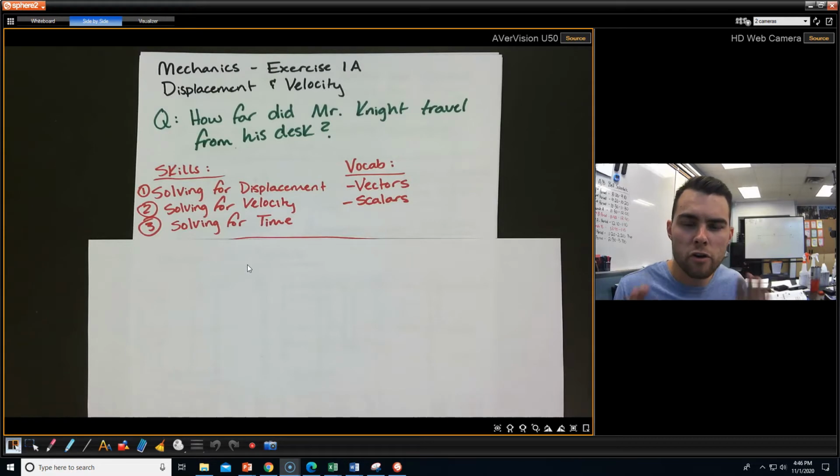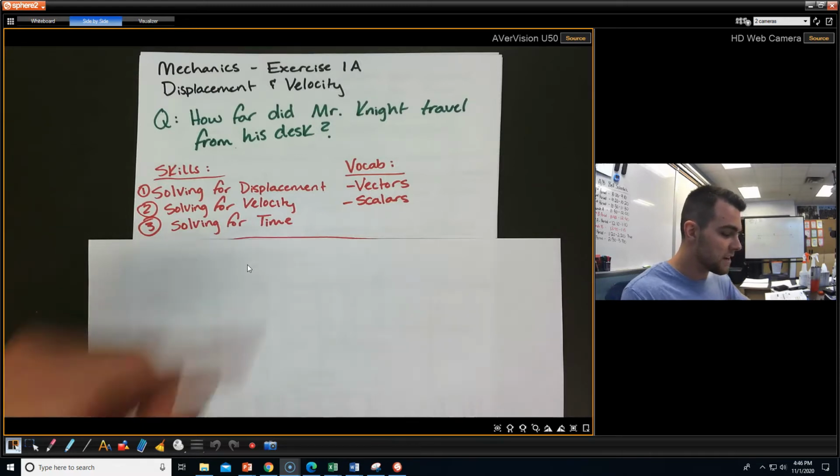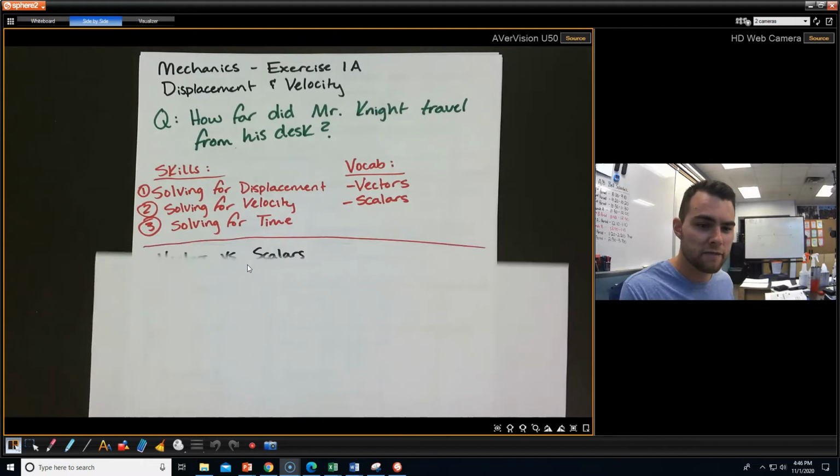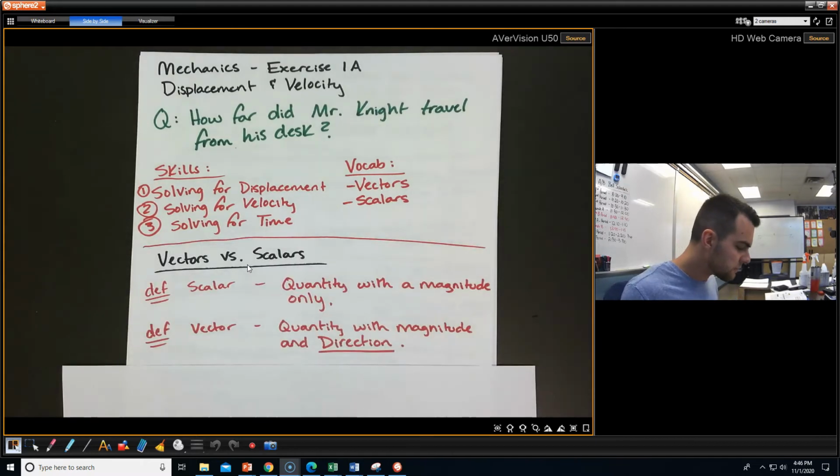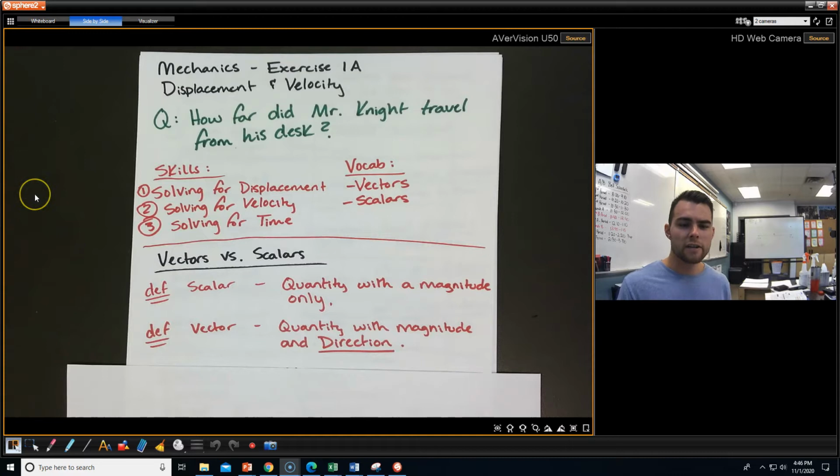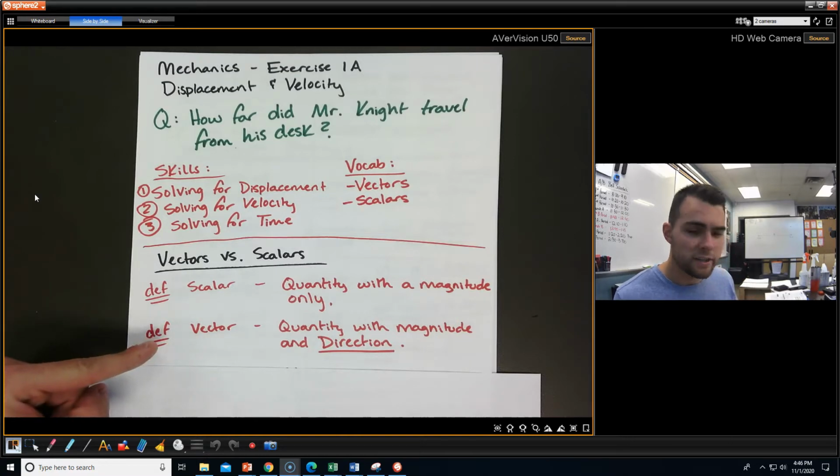You are both correct, but we need to talk about why both of you are technically correct and then see what parameters we can make to make it so it's true. And it comes with this idea known as vectors and scalars. So a scalar and a vector, they are quantities. They are like 8 meters per second or 4 meters. They are still quantities. The difference is vectors actually have a direction associated with them.